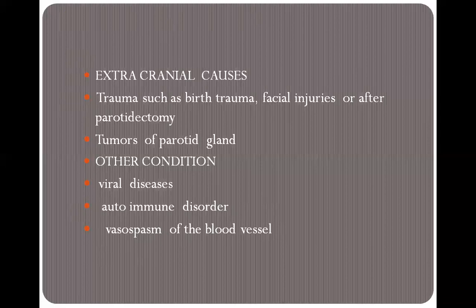Then next is vasospasm. Vasospasm means spasm of the blood vessels, which are not supplying proper blood. When the nerves are not getting a sufficient amount of blood, the nerves are not able to do their proper functioning, and because of this the patient has the problem of Bell's palsy.